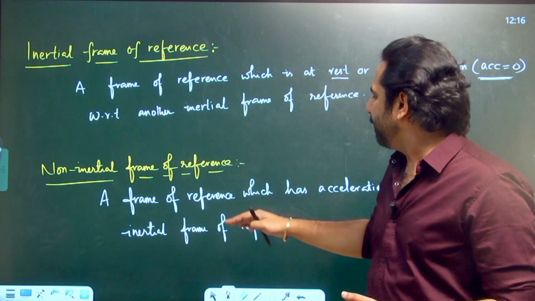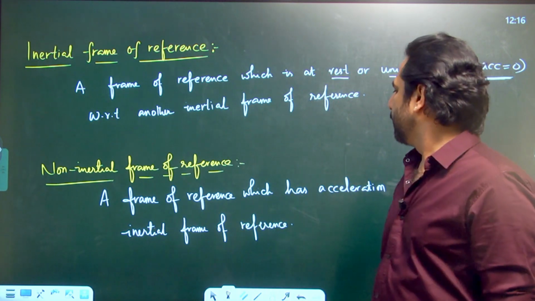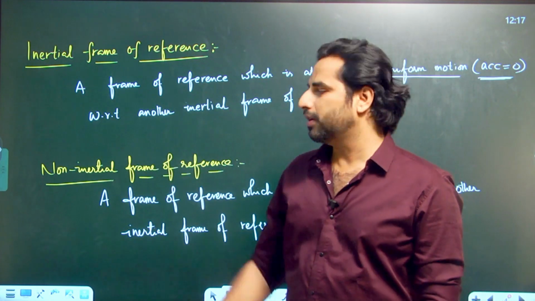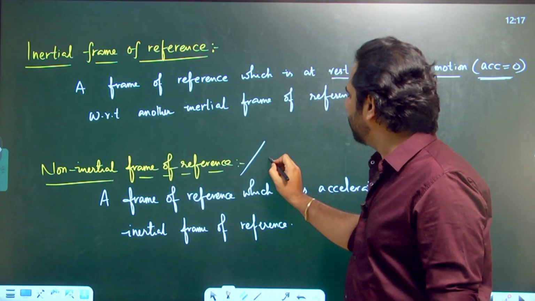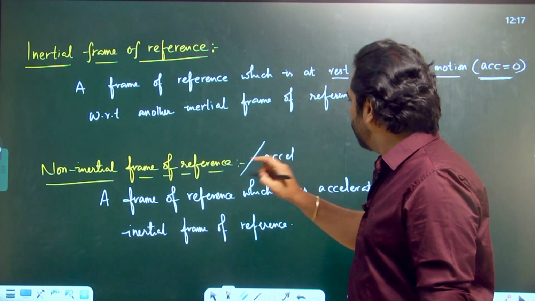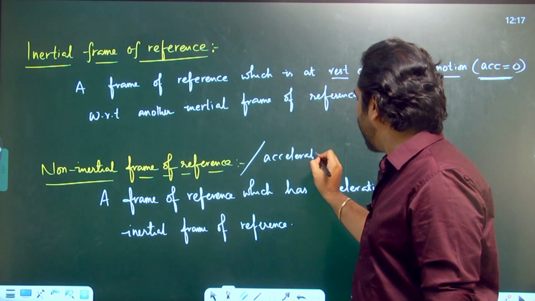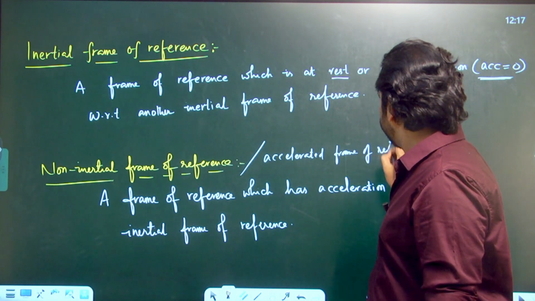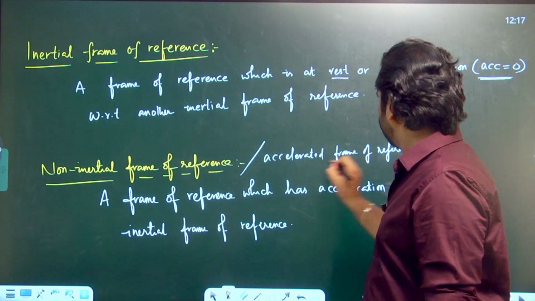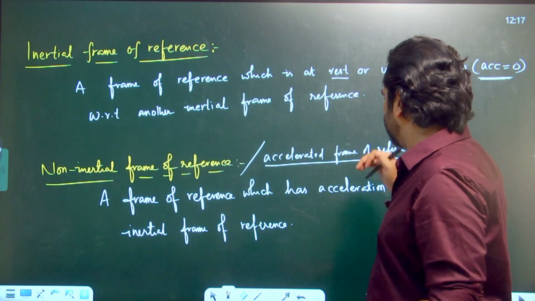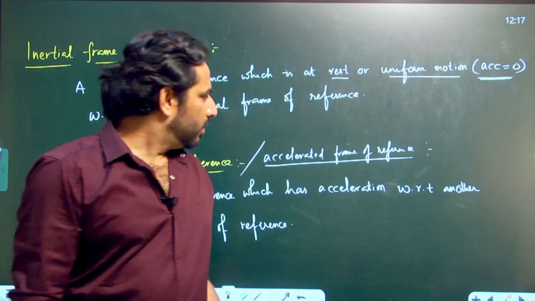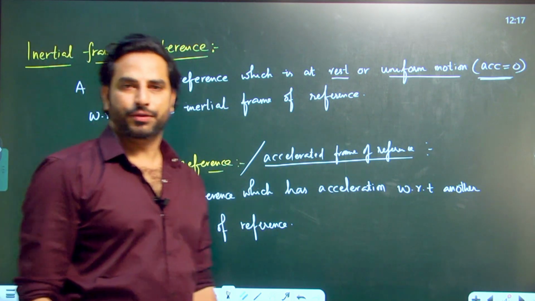Similarly, a frame of reference which has acceleration with respect to another inertial frame of reference is known as non-inertial frame of reference. Another name of non-inertial frame of reference is accelerated frame of reference. As the name suggests, this frame of reference has got some acceleration, with respect to another inertial frame, of course.